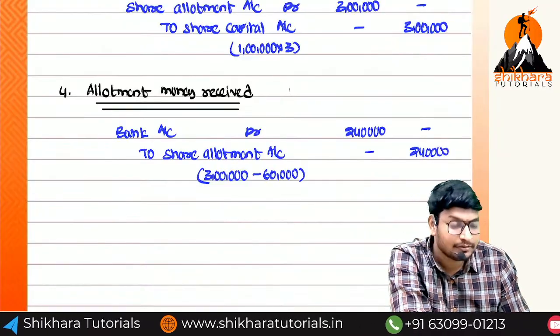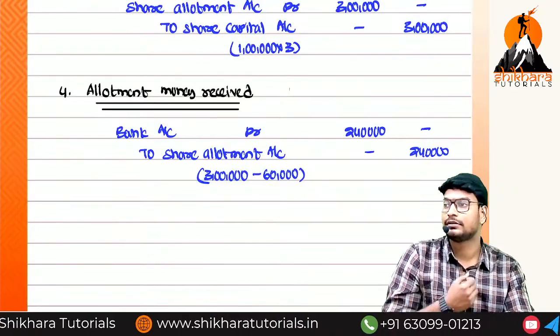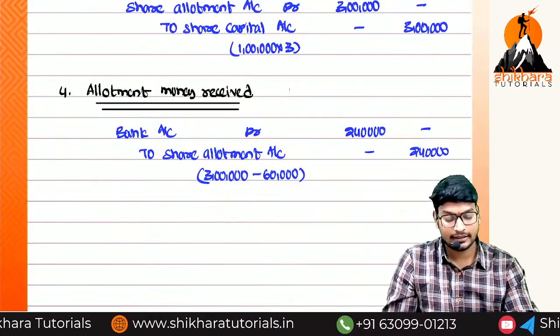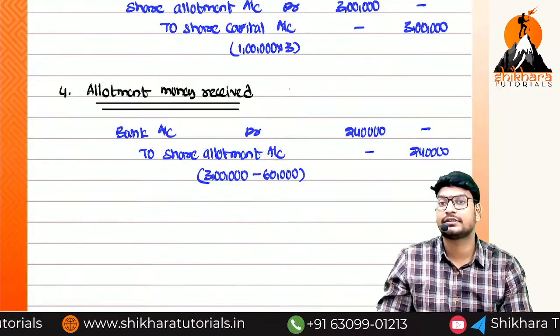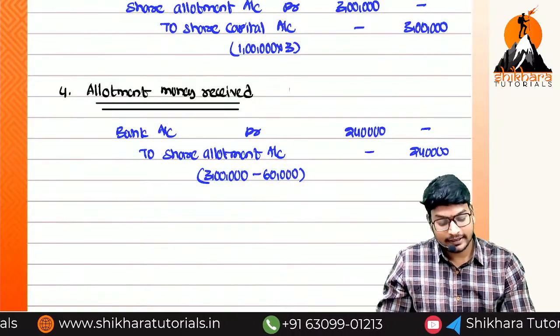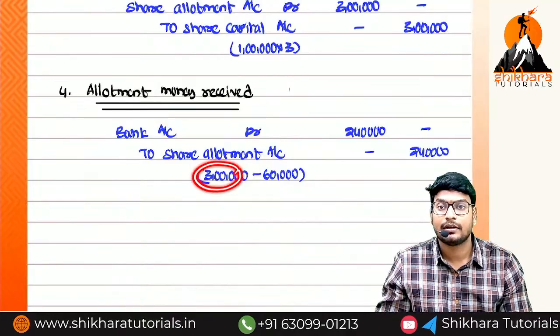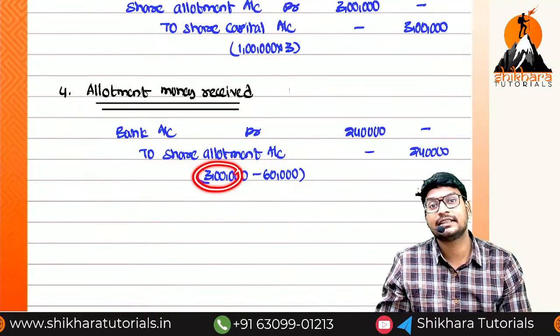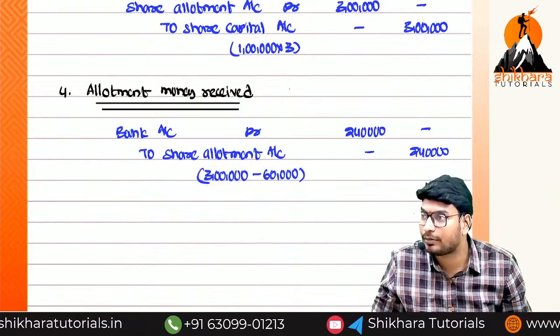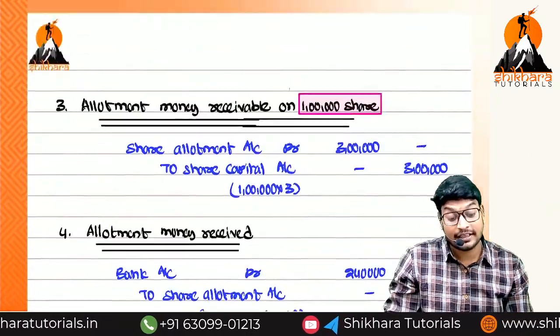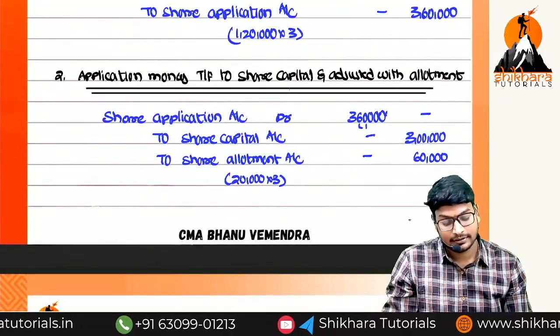Sir, if you receive 3,60,000, unfortunately, instead of 60,000 of excess, we have received 3,60,000 of excess. That means 3 lakhs is sufficient for the allotment. And how much excess are we still having? 60,000 will be adjusted with first and final call. Are you getting the point or not? At that point of time, what entry will come into the picture? Just imagine.